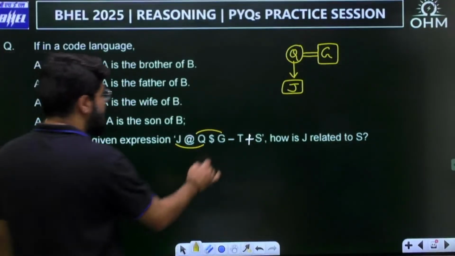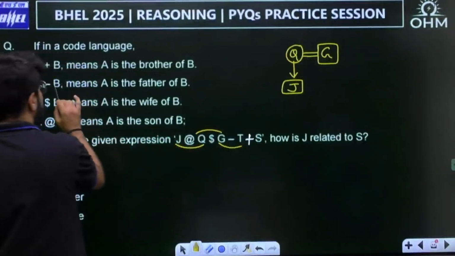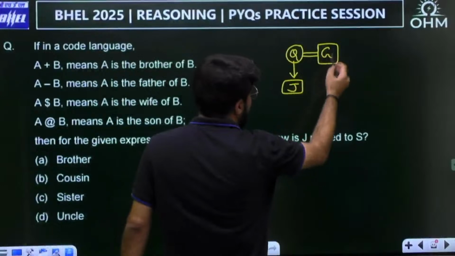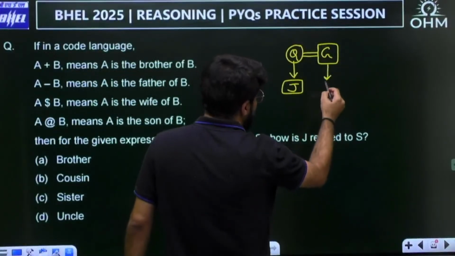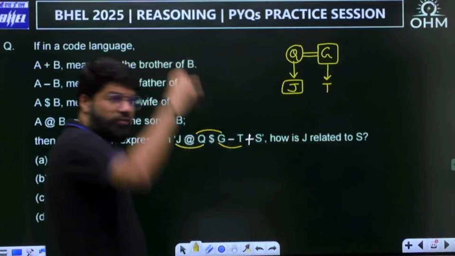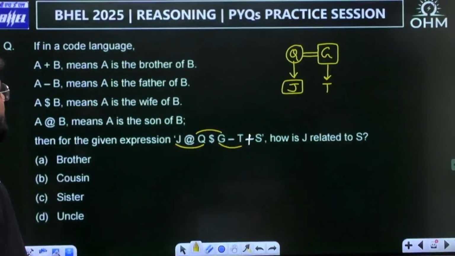Then the next is G minus T. What is the relation between G and T? Minus means father. So G is the father of T. G is already male, correct? Father of T, but what is the gender of T? I don't know right now. Father means a parent to child relation, again downward.